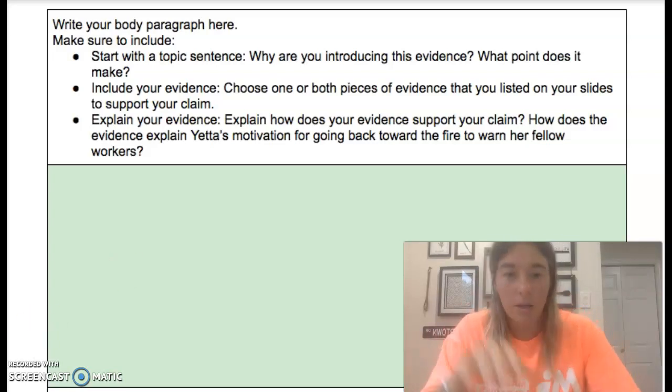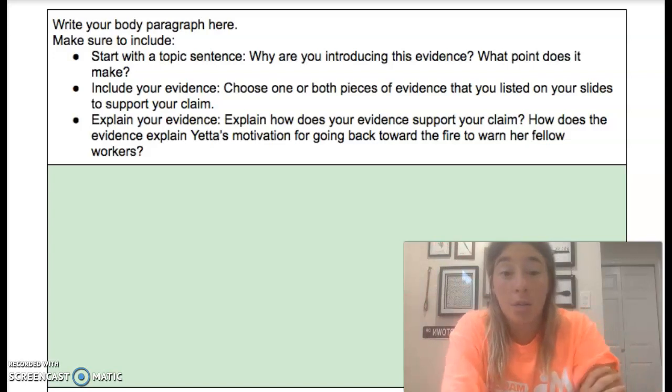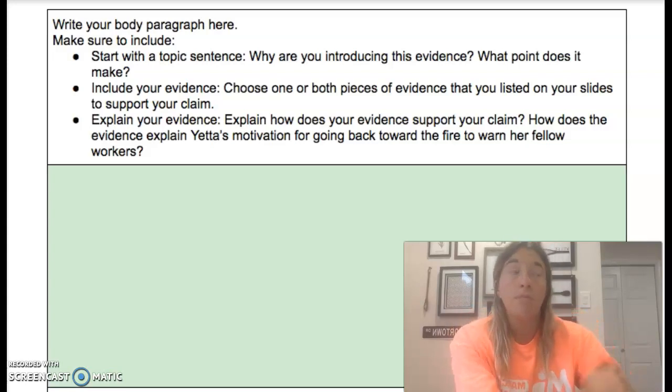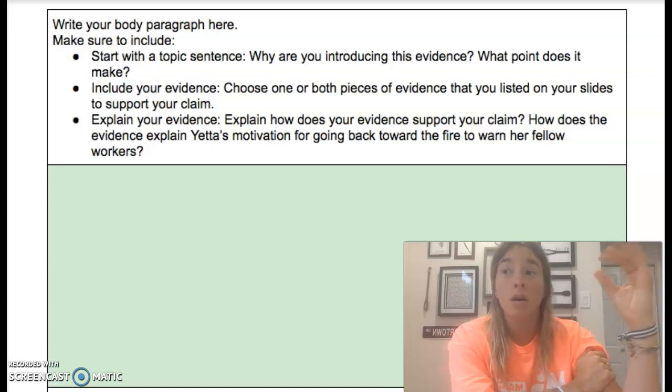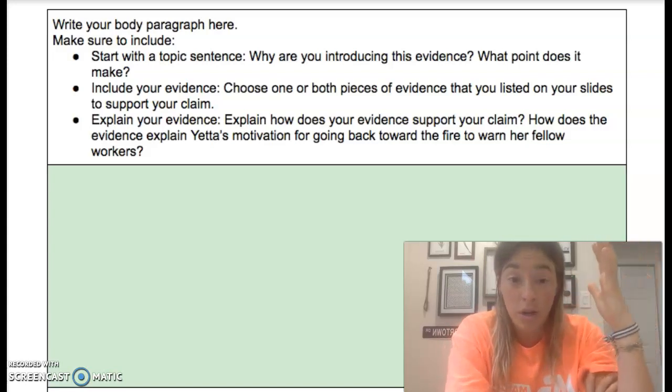One second. All right, so this is what confused me. It says choose one or both pieces of evidence. That is an option that is up to you. But I often think that when we have more than one piece of evidence, our focus gets a little bit lost. So in my personal opinion, I think the best thing for you to do would be to choose whichever of the two pieces of evidence you think is the strongest.